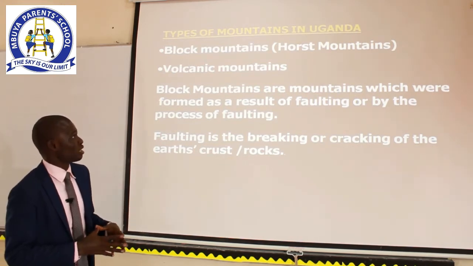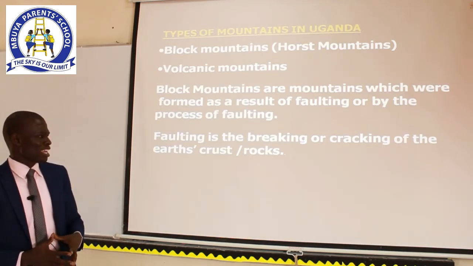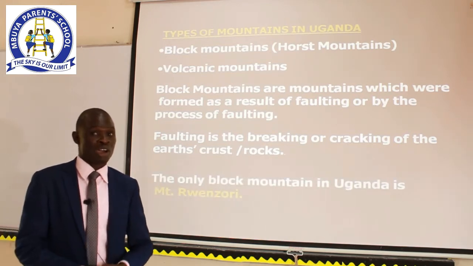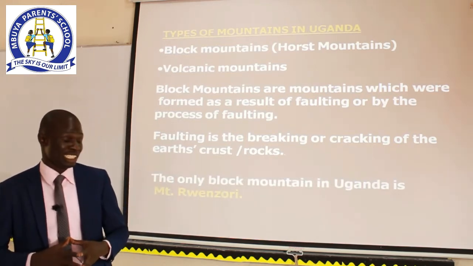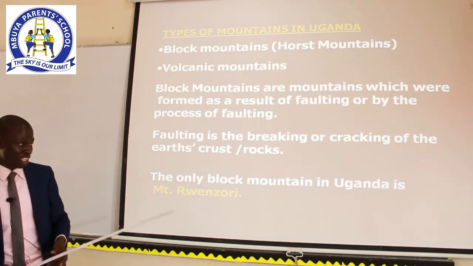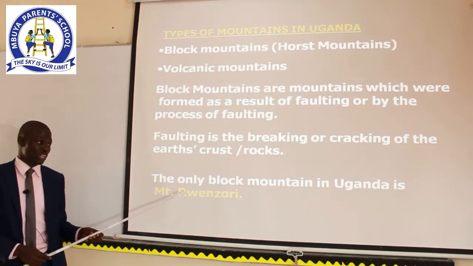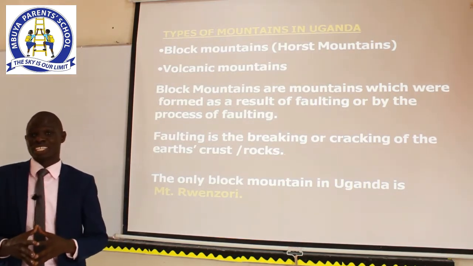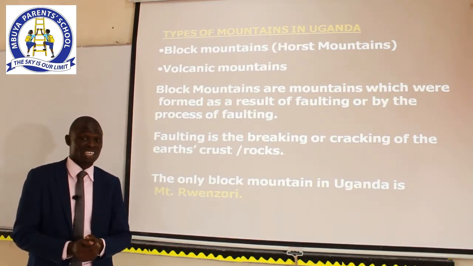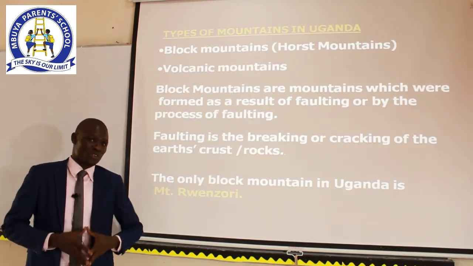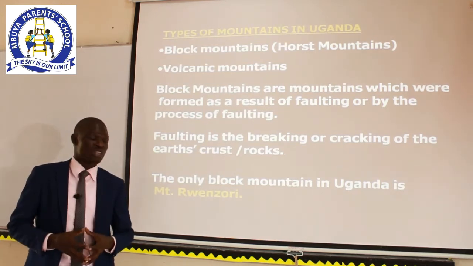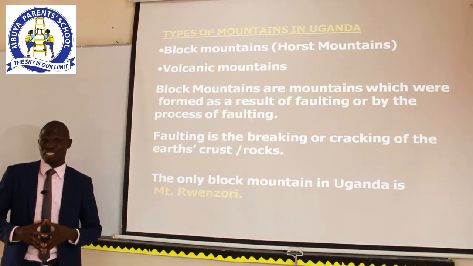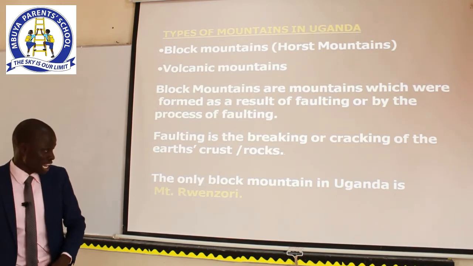That is about the block mountains. In Uganda, there is only one block mountain, and that mountain is Mount Rwenzori. In primary 3, I told you that Mount Rwenzori is the highest mountain in Uganda. Still in primary 4, I want you to remember that Mount Rwenzori is still the highest mountain in our country, Uganda.